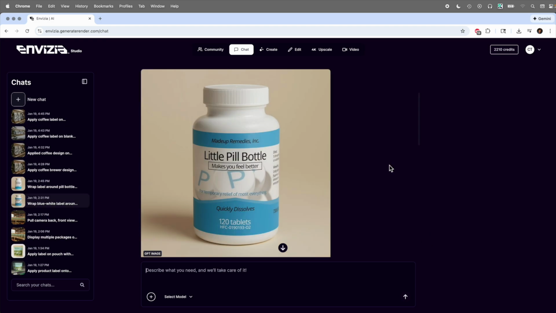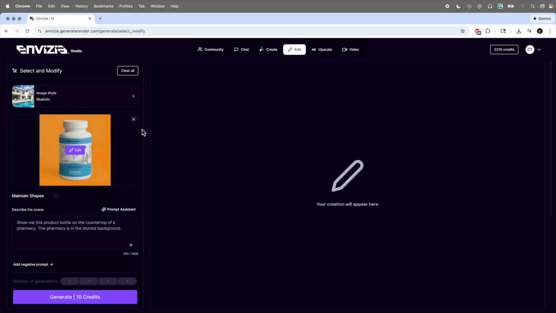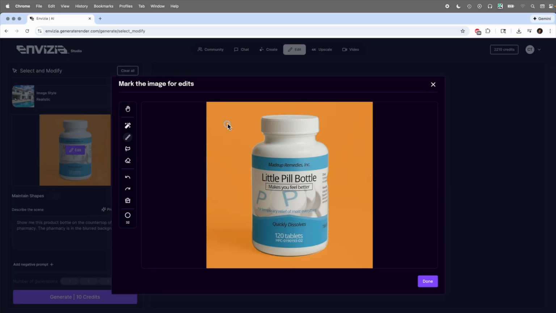Now let's do one more thing with this. Let's say that we want, for marketing purposes, to have this bottle on a background of something more interesting than just this basic photographic studio environment. So let's come over here to Edit, and we're going to select and modify. You can see, if we come over here to Edit, I have simply come in and masked out the background. You can have it auto-detect it, and then you'll end up doing a combination of painting bits out. So we're just isolating the hero object from the background.